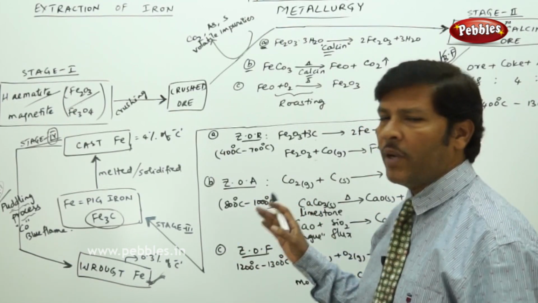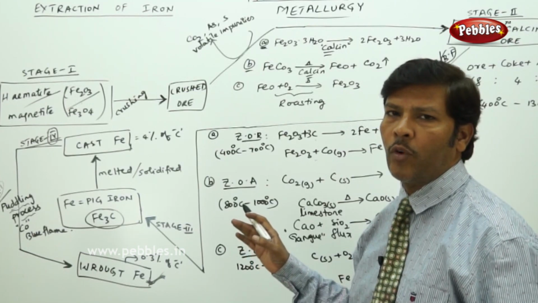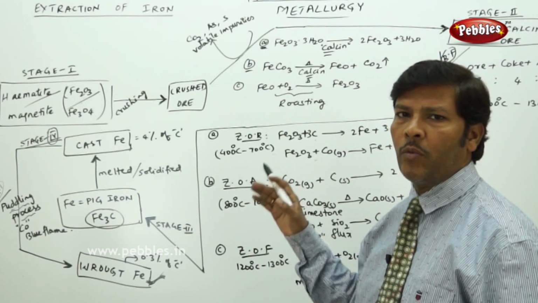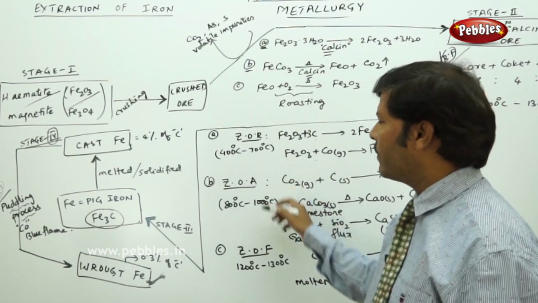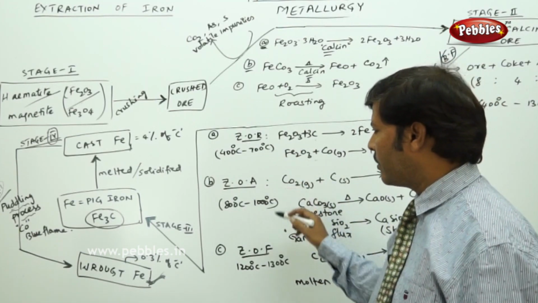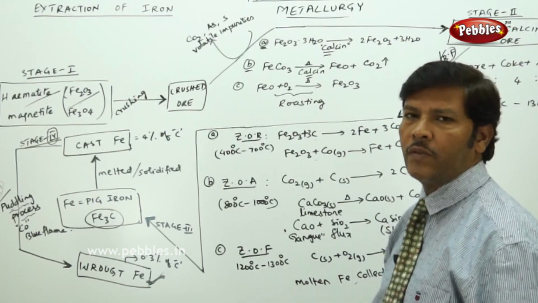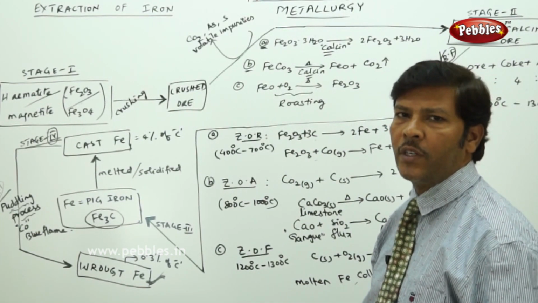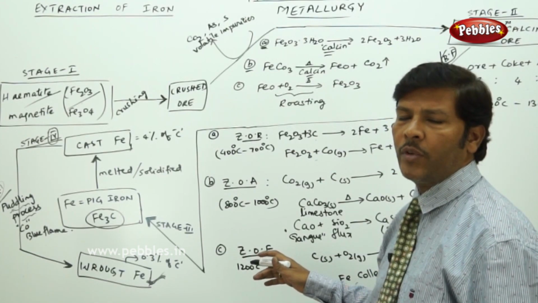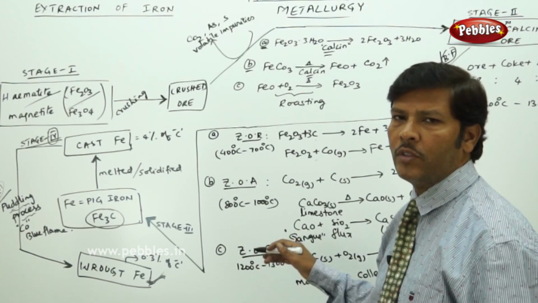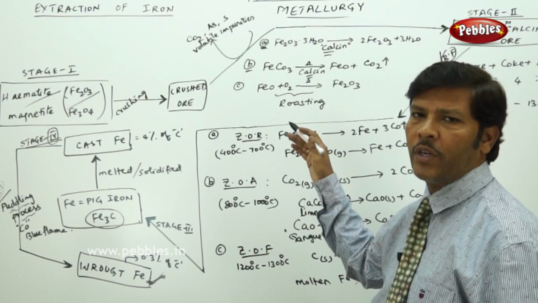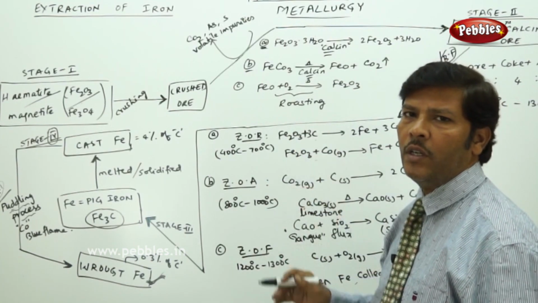The only thing is that for the blast furnace, we can just go through the diagram properly from bottom to top or top to bottom. You will find the different zones: zone of reduction, zone of absorption, zone of fusion. You can also find the temperature changes from the bottom to the top of the blast furnace, where the highest temperature is at the bottom and the lowest temperature is at the topmost region.